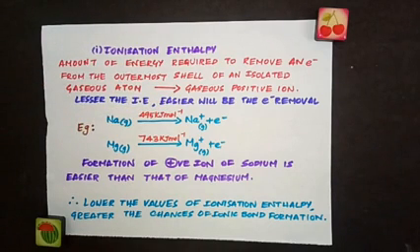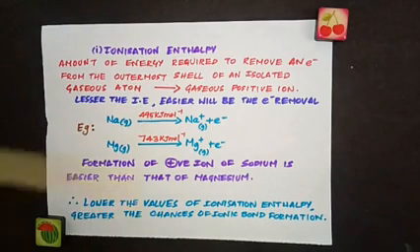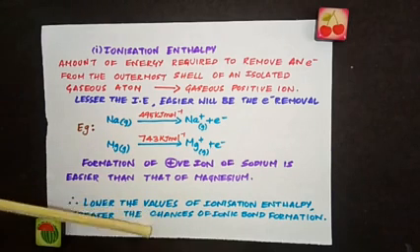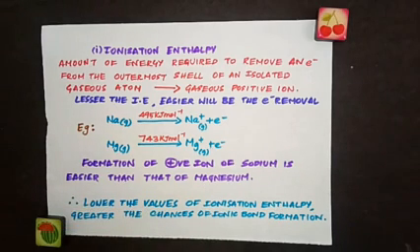So you can conclude that the lower the value of ionization enthalpy, the greater the chances of ionic bond formation. Why? Because ionic bond formation involves the formation of a positive ion, and you can form a positive ion easily if the ionization enthalpy is lesser.